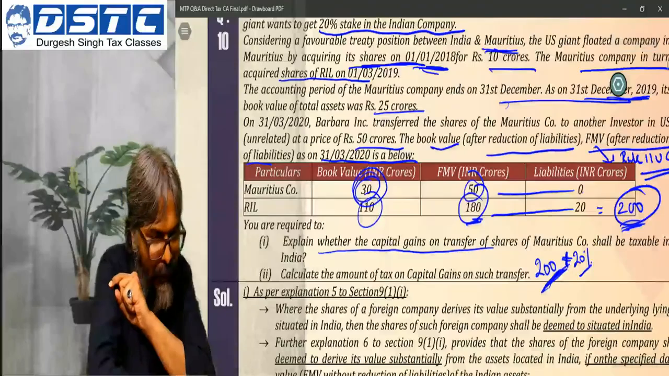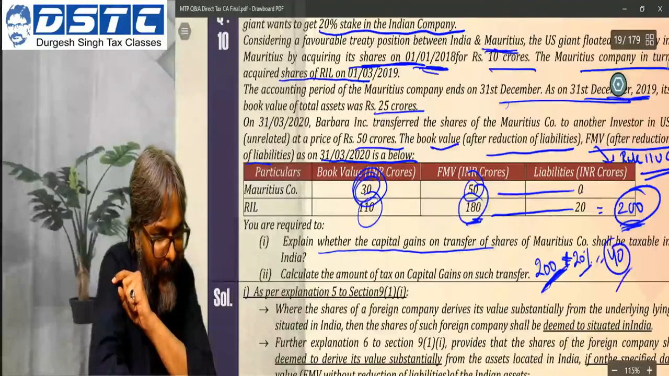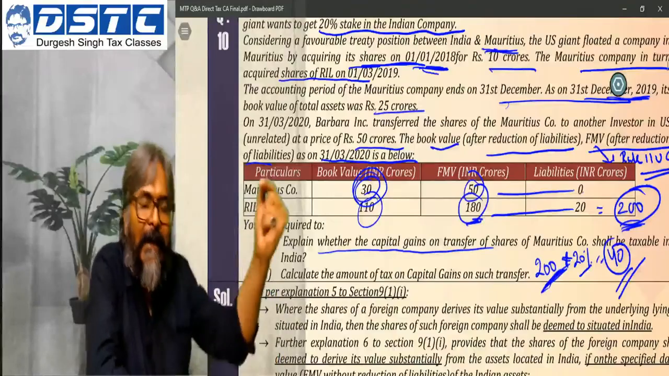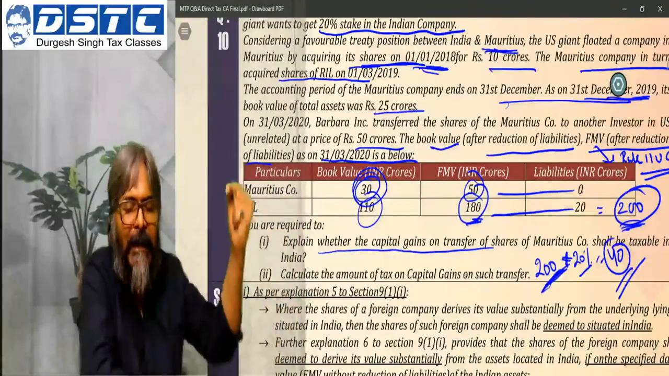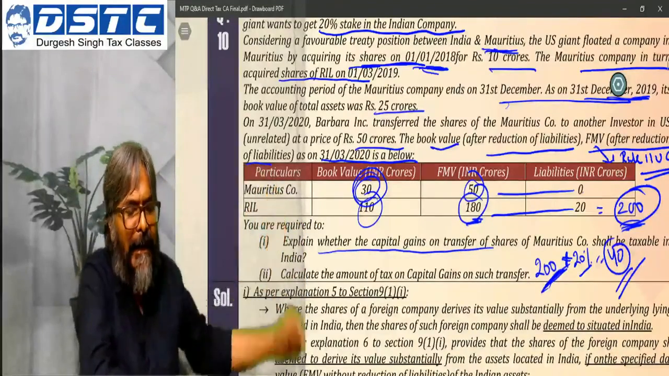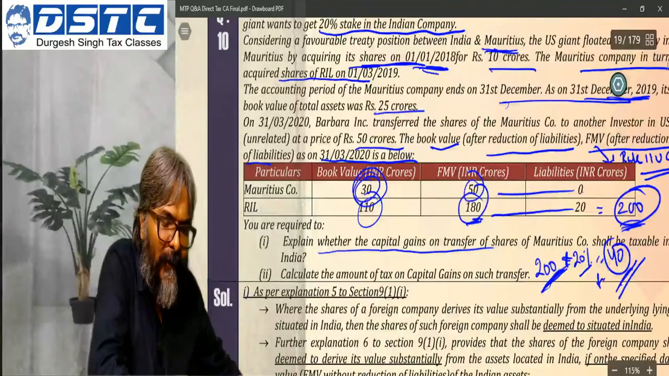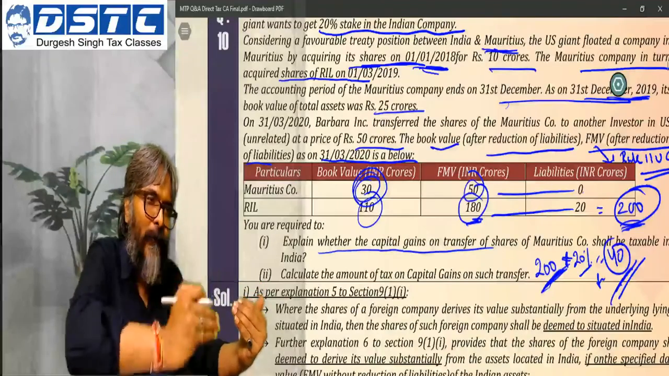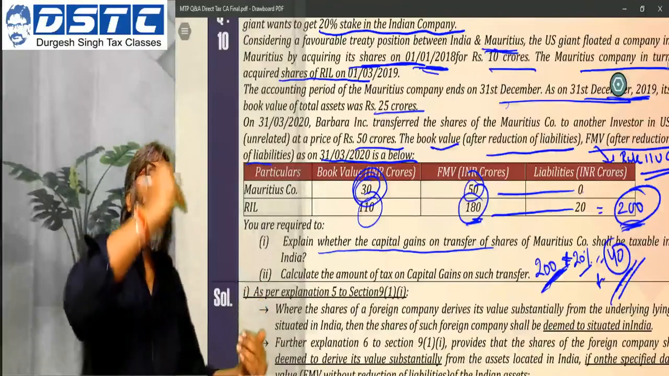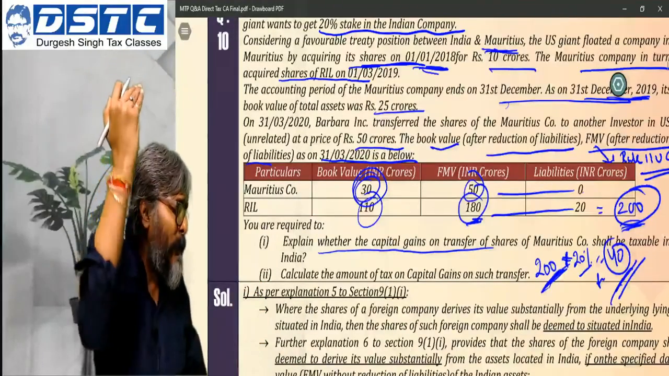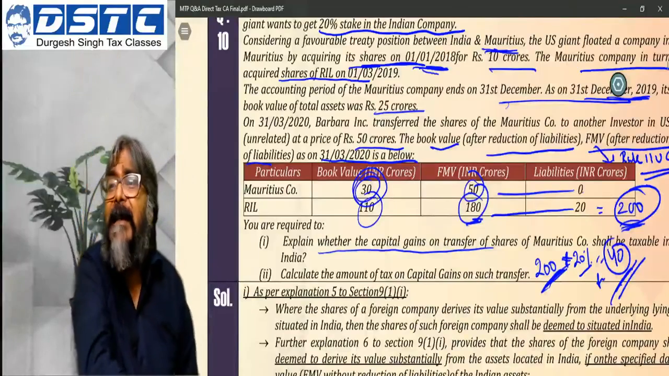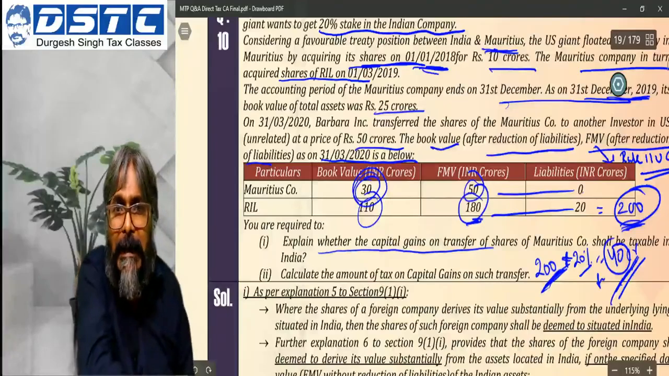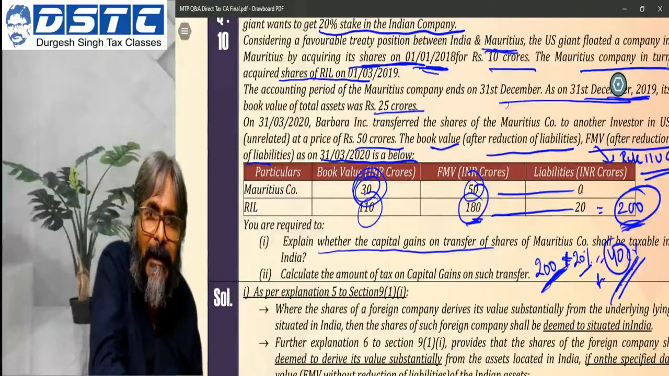So the fair market value of the investment made by the Mauritius company in the Indian asset RIL as on the date of transfer, which is the specified date, is rupees 40 crores. So this is the fair market value of the investment. Is that FMV of the investment in the Indian asset exceeding 10 crores? Does it exceed rupees 10 crores? Yes, it is in excess of rupees 10 crores, because the investment value of the Mauritius company in the RIL shares is how much?